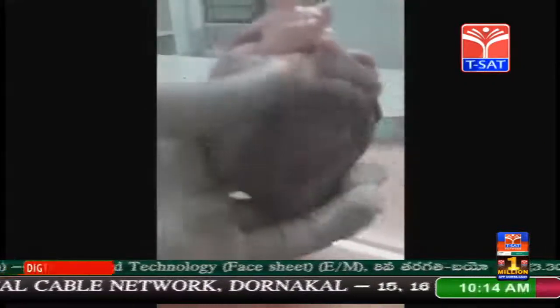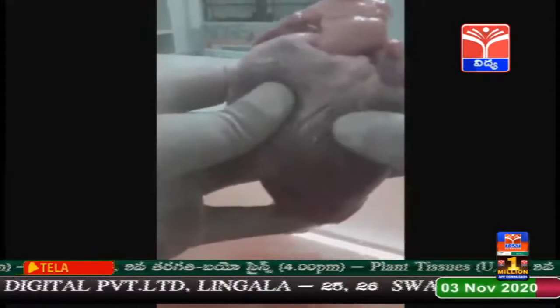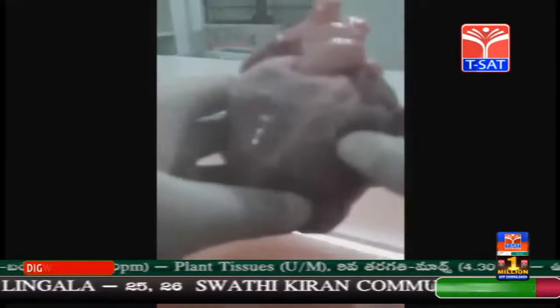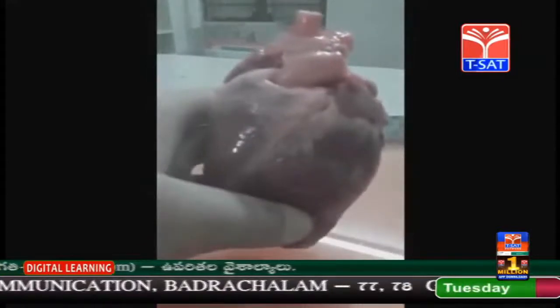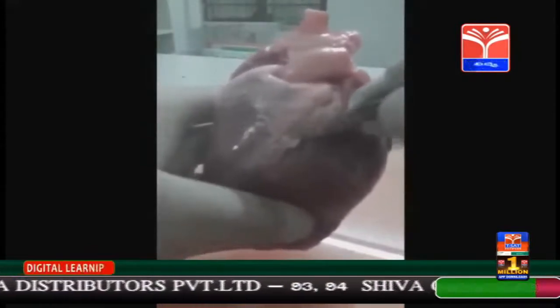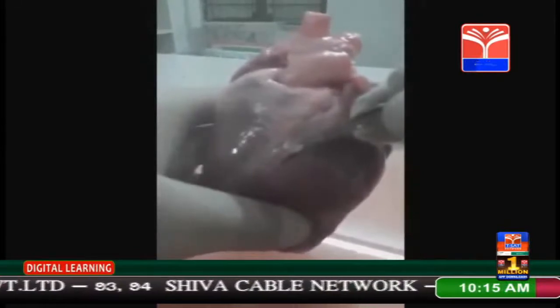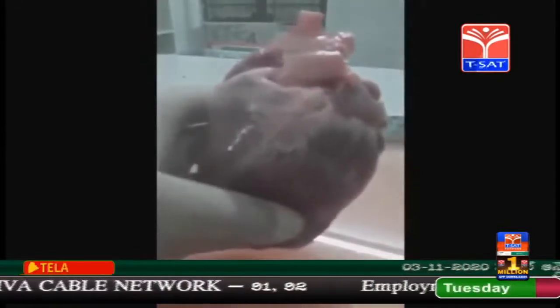The heart is covered by a double membranous structure, and we can see different prominent blood vessels on the surface of the heart. These prominent blood vessels are coronary arteries and coronary veins supplied to the muscles of the heart. The heart is covered by a double membranous structure called the pericardium. Between the two membranes of the pericardium, the pericardial space is present, which is filled with pericardial fluid. The pericardial fluid protects the heart from external shocks and jerks.